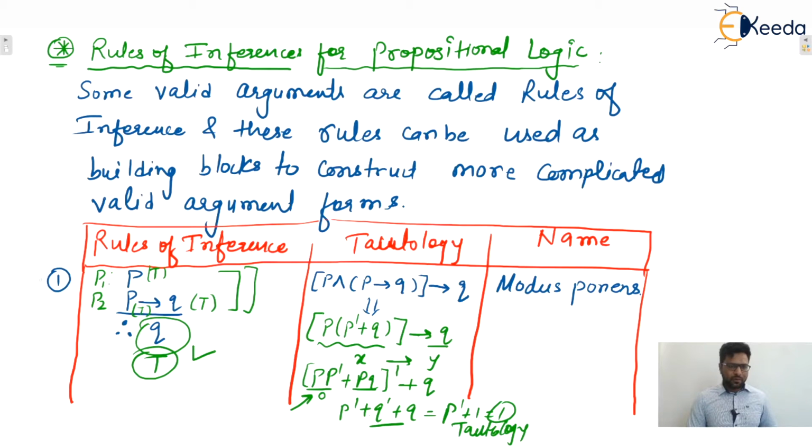So some valid arguments are known as rules of inference. So what is this rule of inference? Modus ponens. Remember guys, this one is modus ponens. Okay, write down the next one in continuation.